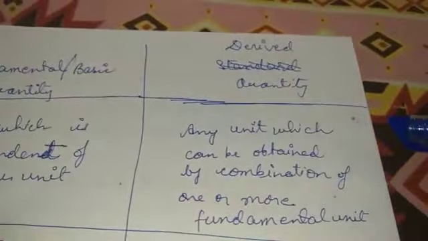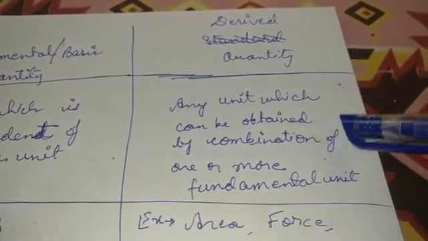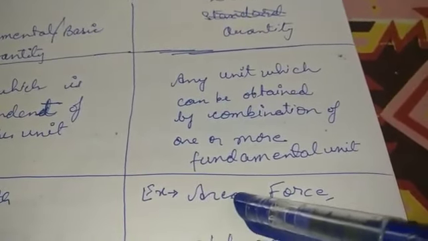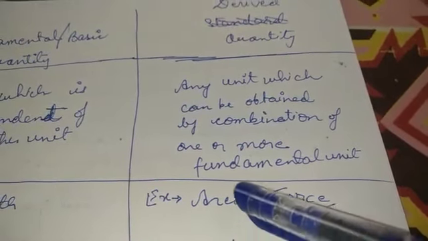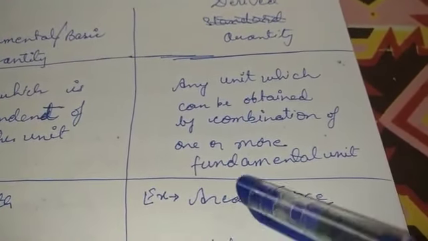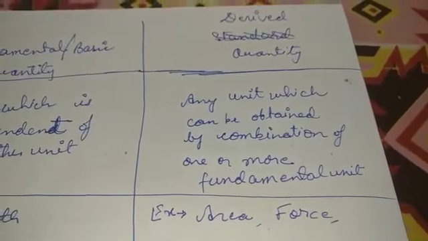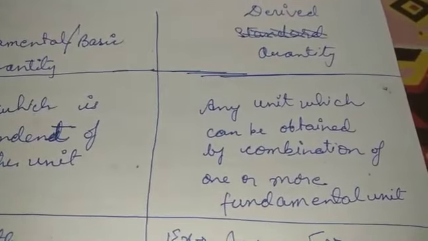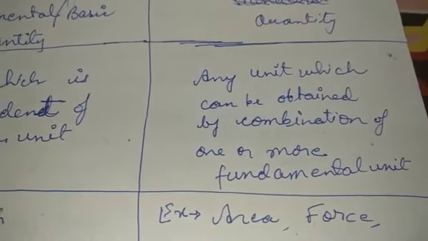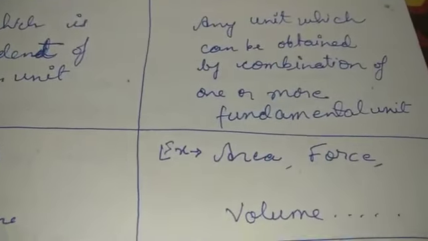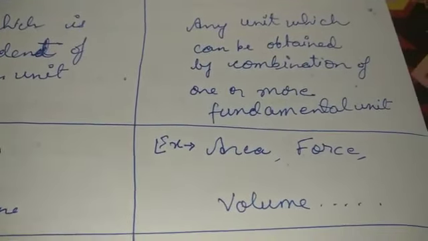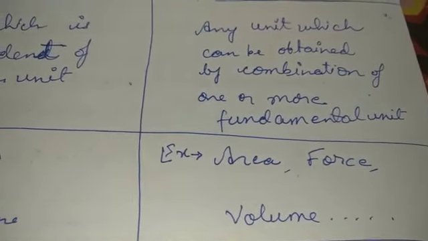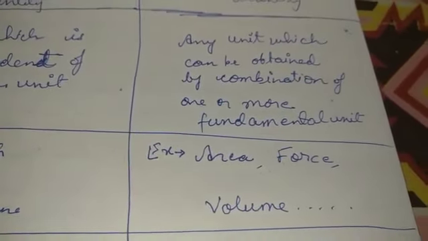Now, what is the derived quantity? The derived quantity is any unit which can be obtained by a combination of one or more fundamental units. Like let's say area. If you have to calculate the area of a rectangle, if you do not have a length or a breadth, you cannot calculate the area. Just like you used to do the questions related to mensuration in maths. We cannot calculate if we do not have the measurement of a length as well as the breadth. Only when we have both the values or both the parameters, then only can we calculate the area of a rectangle.